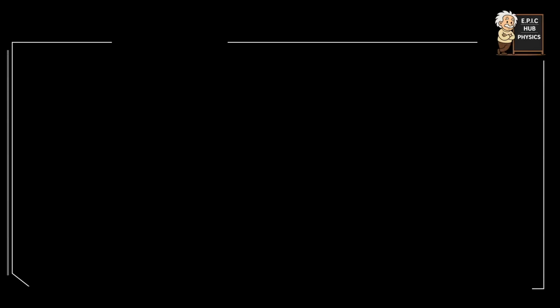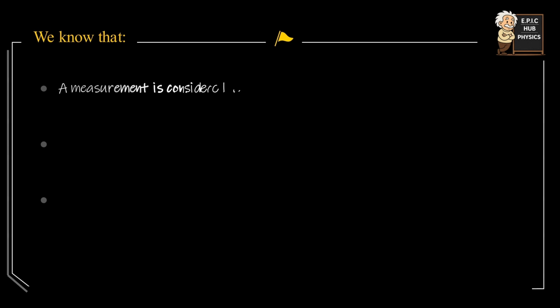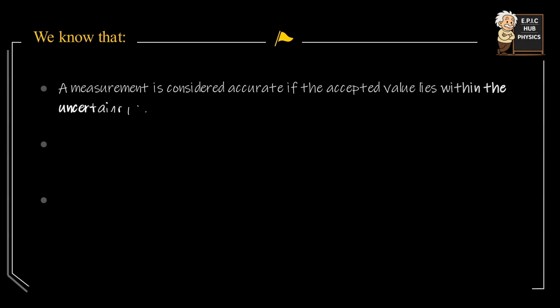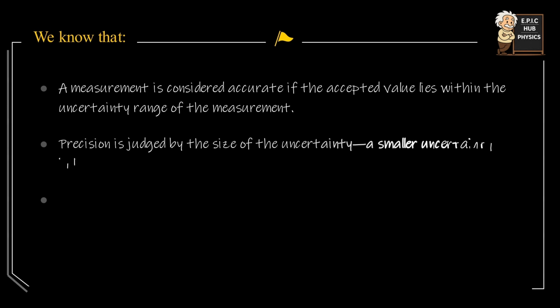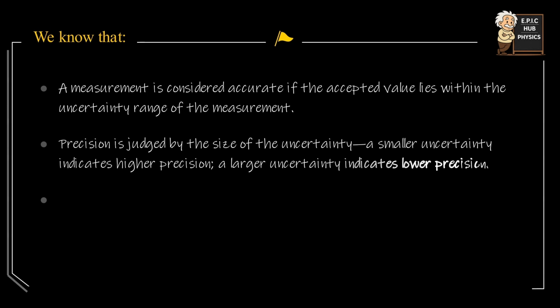This question tests our understanding of the difference between accuracy and precision in experimental measurements. So what do we already know? We know that a measurement is considered accurate if the accepted or true value lies within the uncertainty range of the measured value. Precision, on the other hand, is judged by the size of the uncertainty. A smaller uncertainty indicates higher precision, while a larger uncertainty indicates lower precision.